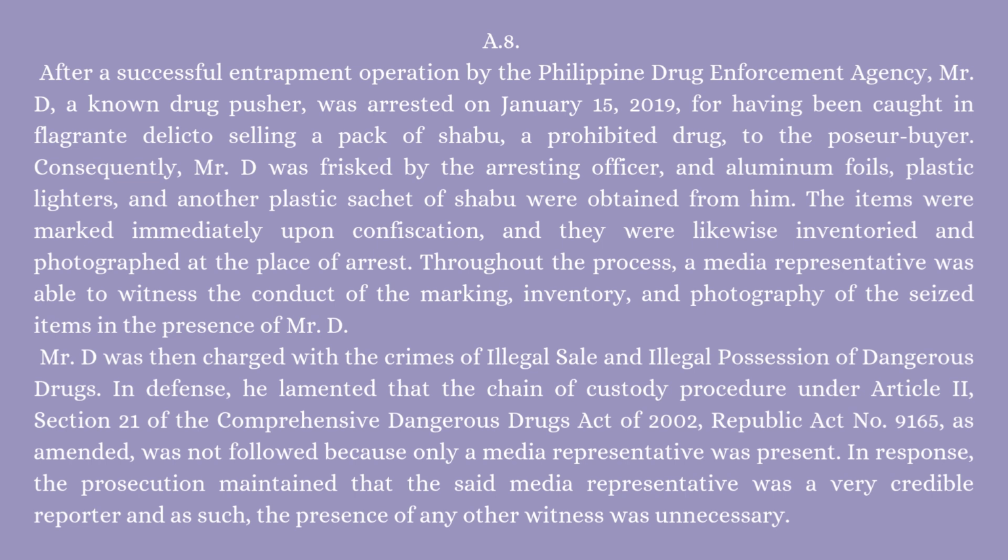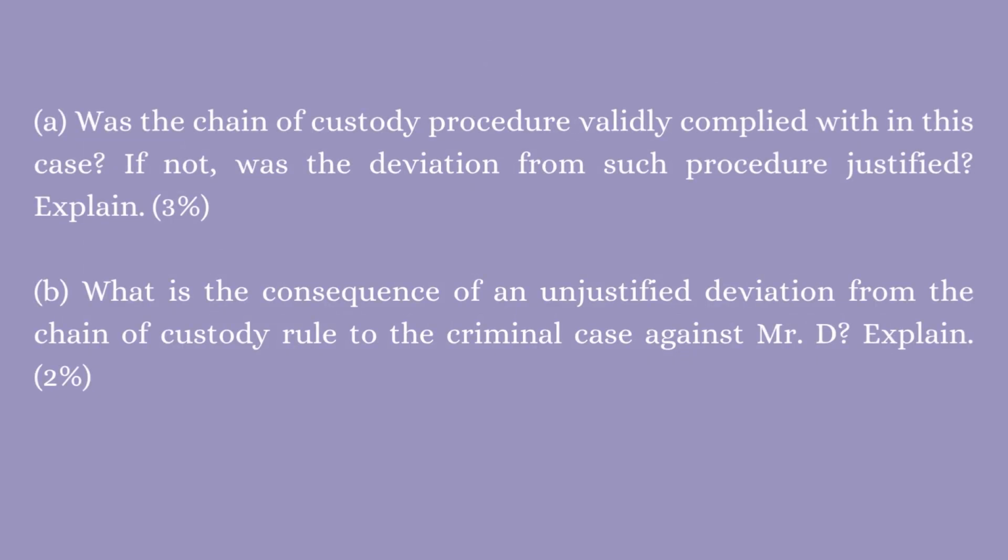In response, the prosecution maintained that the said media representative was a very credible reporter, and as such, the presence of any other witness was unnecessary. Questions. Was the chain of custody procedure validly complied with in this case? If not, was the deviation from such procedure justified? Explain. What is the consequence of an unjustified deviation from the chain of custody rule to the criminal case against Mr. D? Explain.